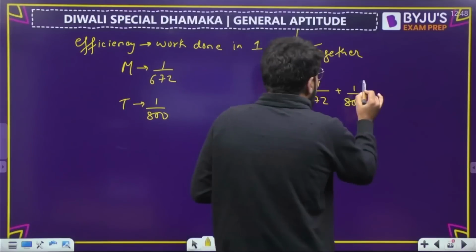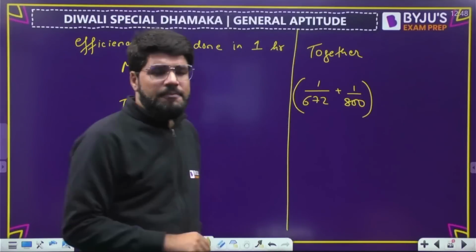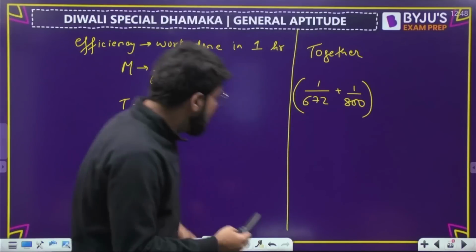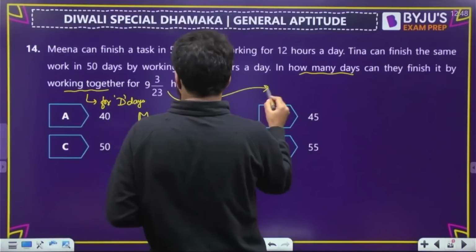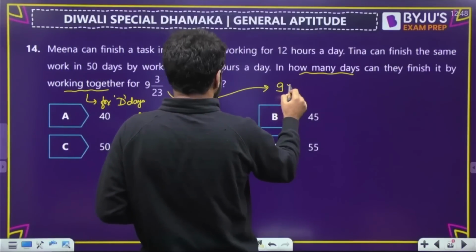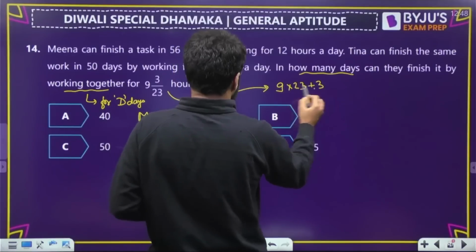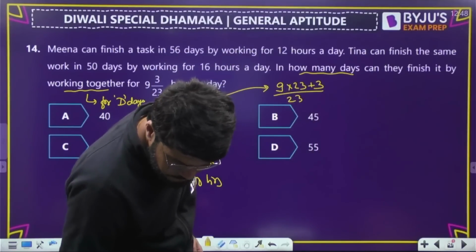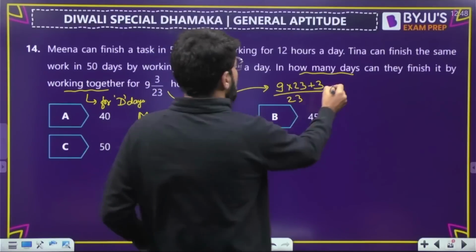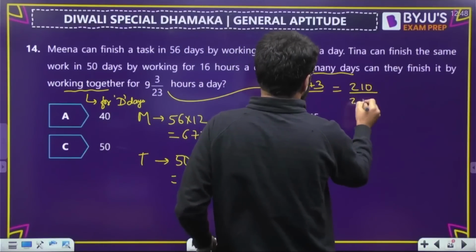Now, how many hours do they work in one single day? When they are working together, they work for 9 3 by 23 hours. Let us simplify this first. This should be 9 into 23 plus 3, whole divided by 23. That is how we write the mixed fraction. Plus 3, that will be 210. So this is 210 divided by 23.